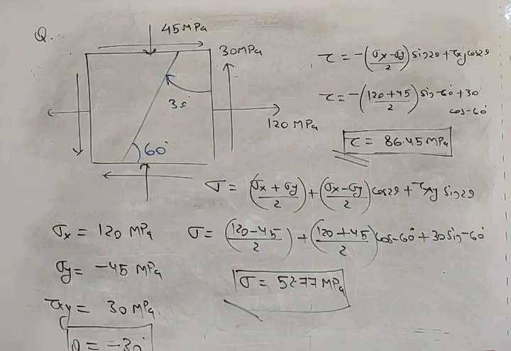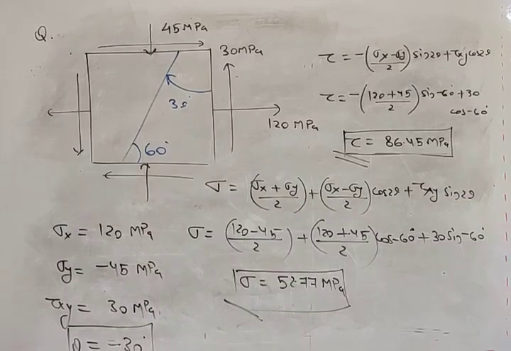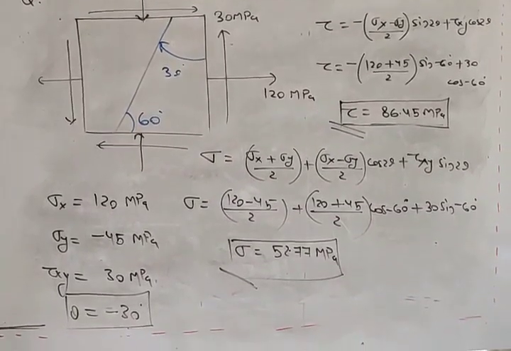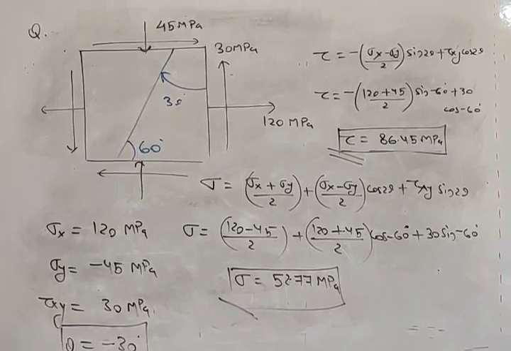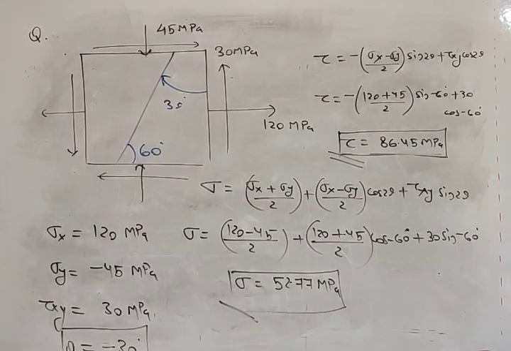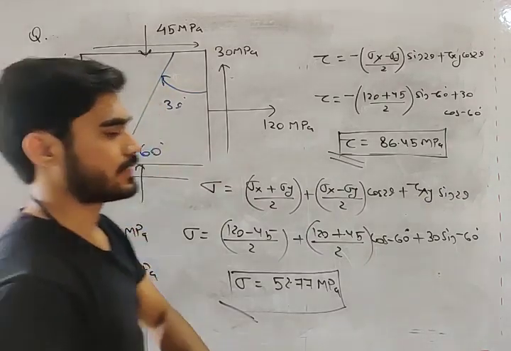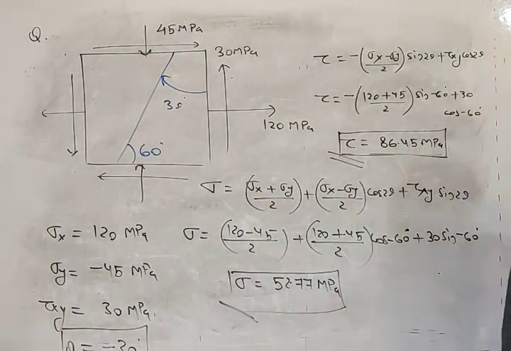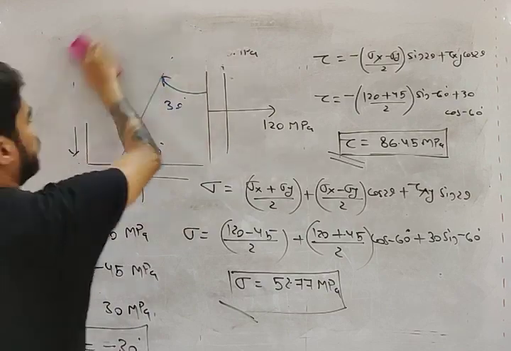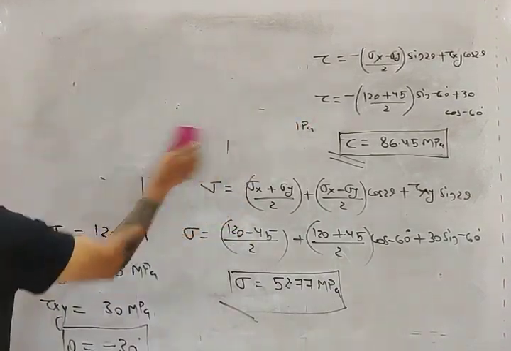If you are making any mistake, don't worry. Just look at this solution and understand where you are making the mistake. Making the mistake is not the problem; repeating the mistake is the problem. So don't repeat your mistake. Maybe you are making a mistake in positive or negative. See where you are going wrong. So this was the first problem.